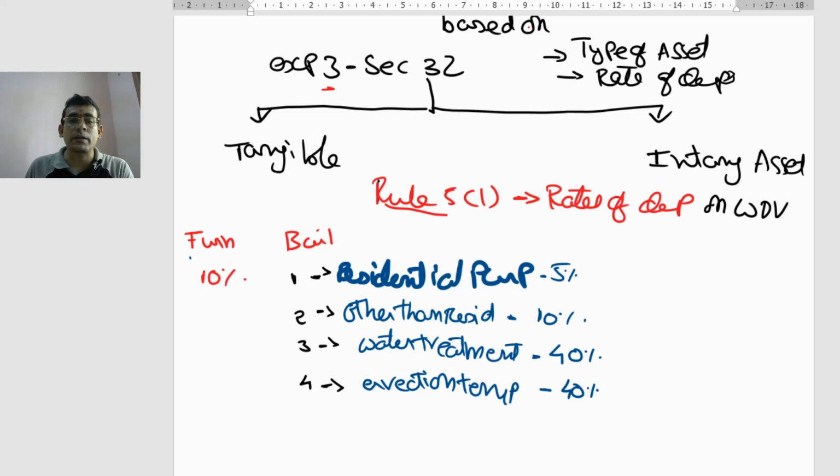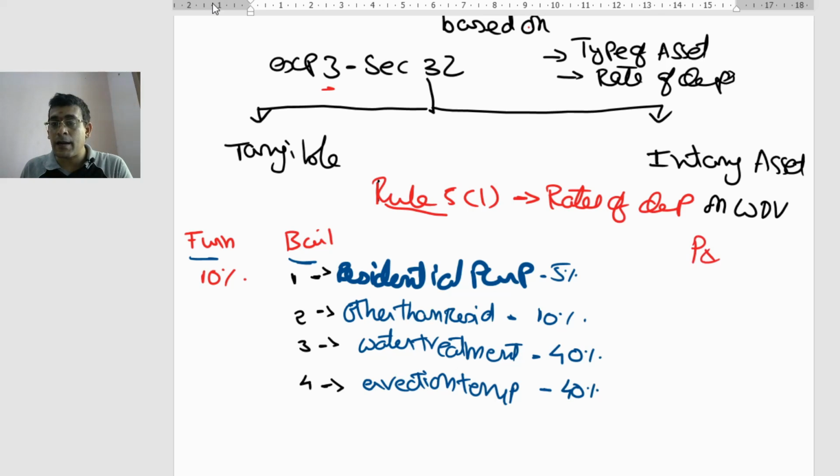So the first block is furniture, only one rate is there, 10%. The second block is going to be your building, where you have 4 different rates of depreciation, 4 different blocks. Depending upon the rate of depreciation, we'll try to group the blocks together. Then what is the next one?